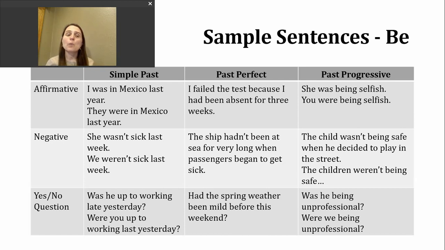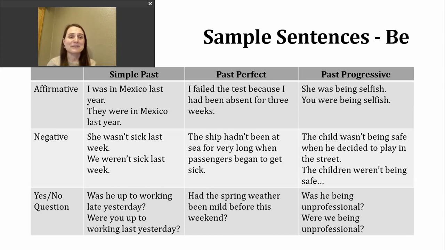When we're using simple past tense, we're talking about actions that were completed at a definite time in the past. So you'll see some signals that indicate a definite time in the past in these sentences. But I'm going to warn you that these time signals are not going to be in every single sentence. Sometimes it's going to be implied through the course of your conversation or through a particular paragraph or story that you're reading. So let's do some practice with affirmative.